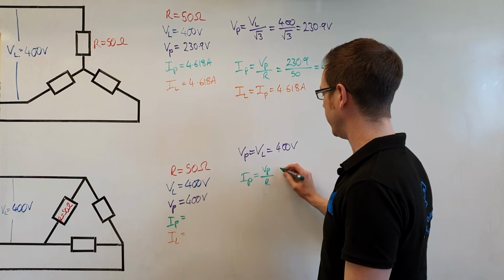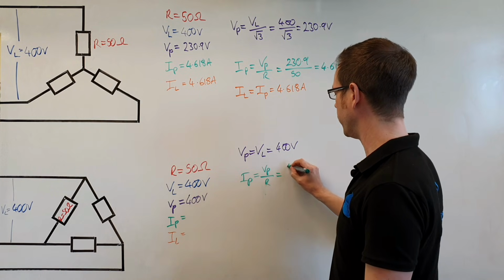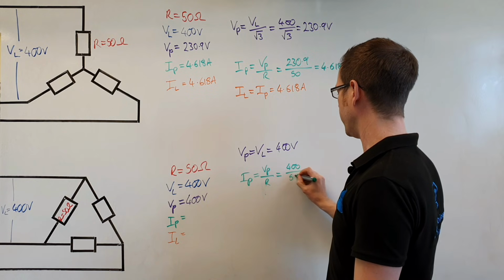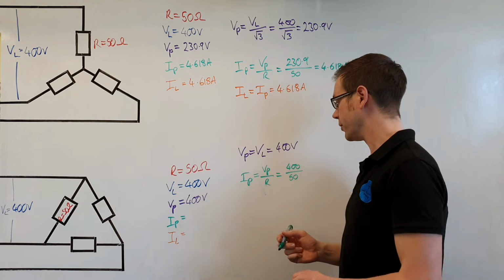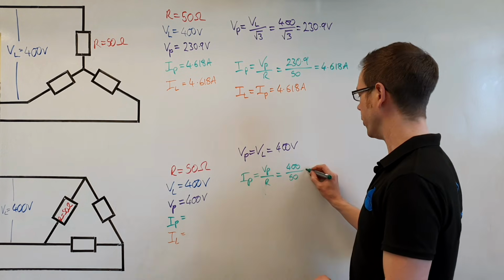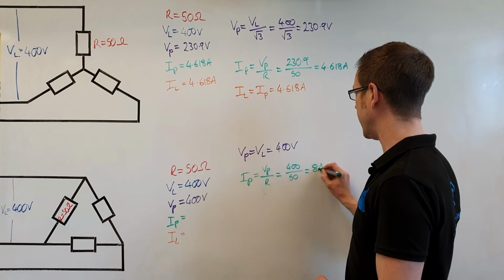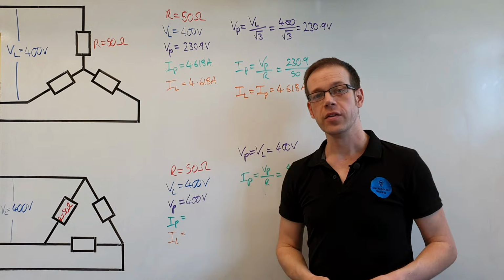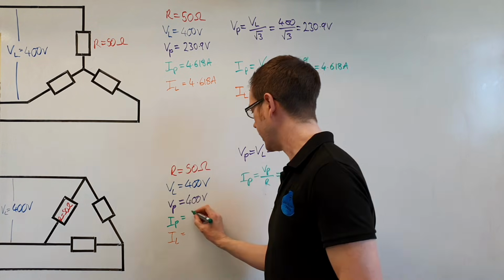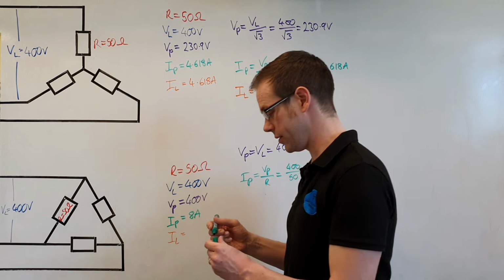So we've got there VP over R. So we're going to do 400 divided by 50, and I don't think it's really worth putting that into the calculator, is it? 400 divided by 50 is going to give us 8 amperes of current flow. So now we've found our current, and we can stick that in here, 8 amperes.